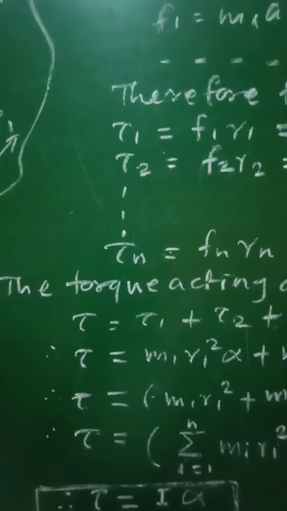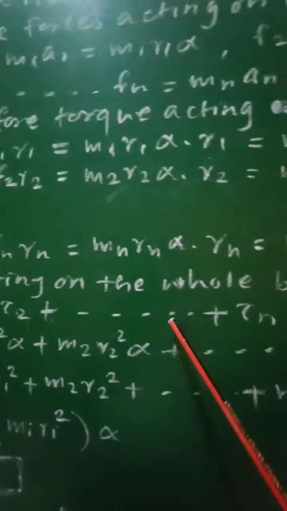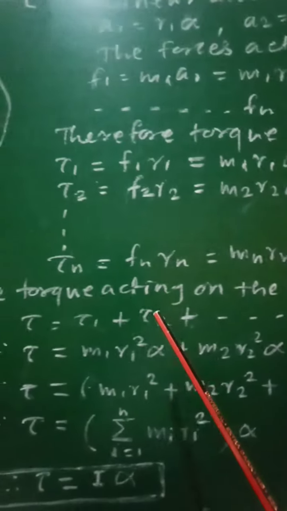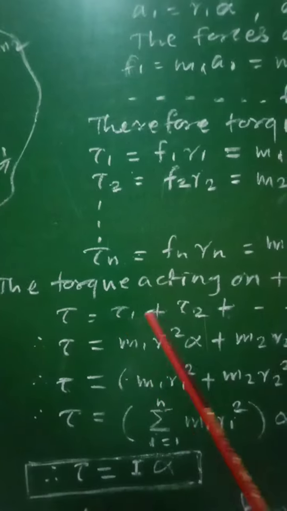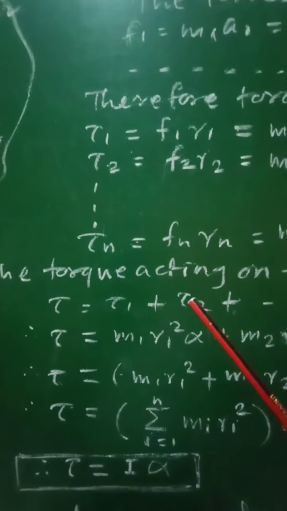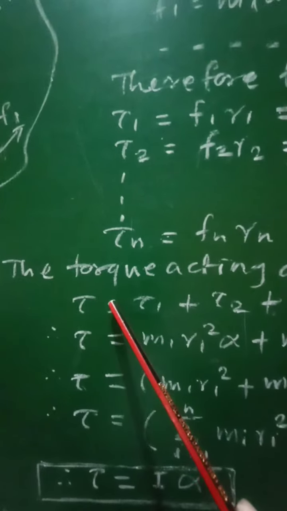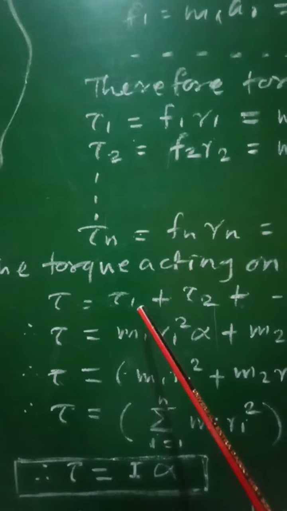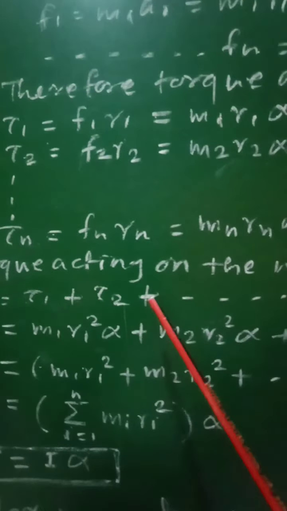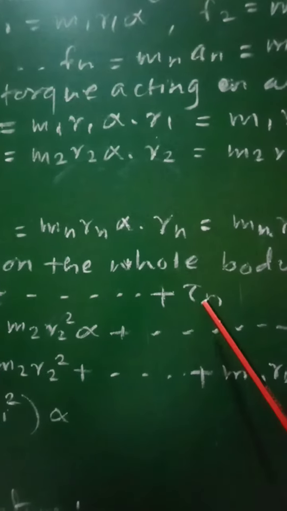Now the torque acting on the whole body, the torque acting on that rotating rigid body, will be equal to the sum of the torques acting on all its particles. Therefore the total torque will be equal to the torque acting on the first particle plus the torque acting on the second particle plus ... the torque acting on the nth particle.